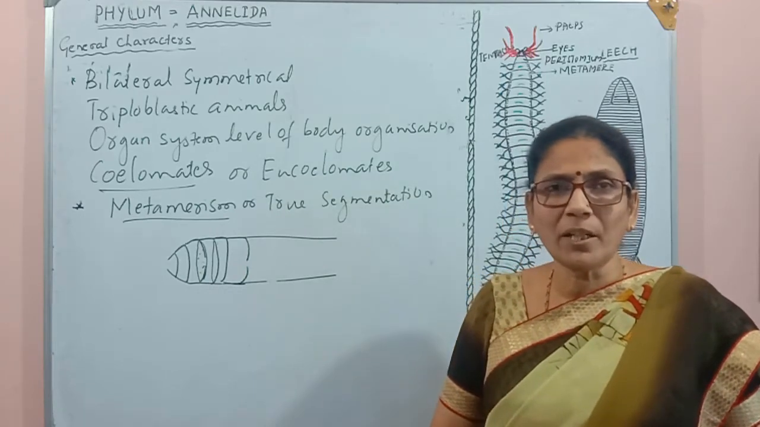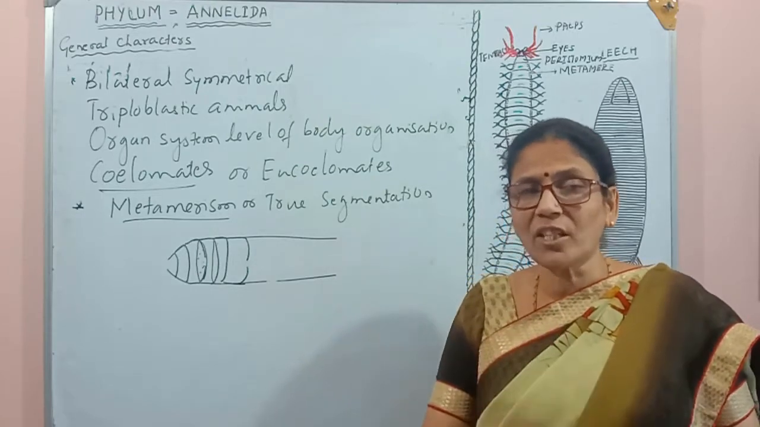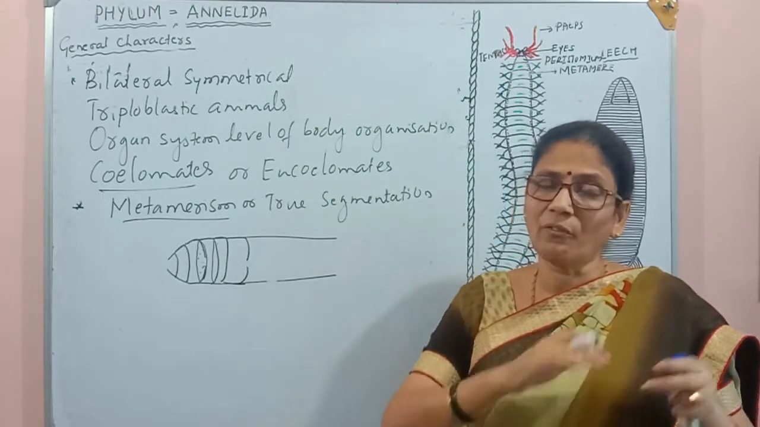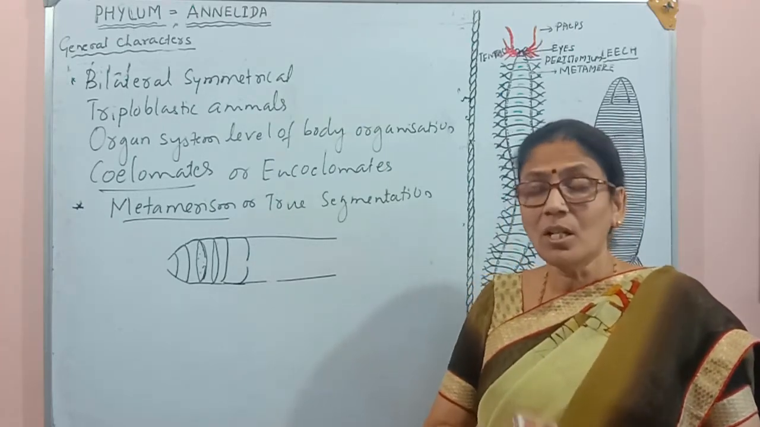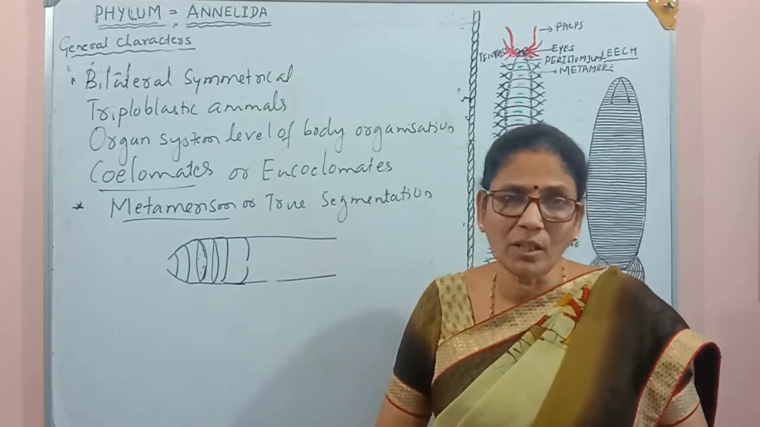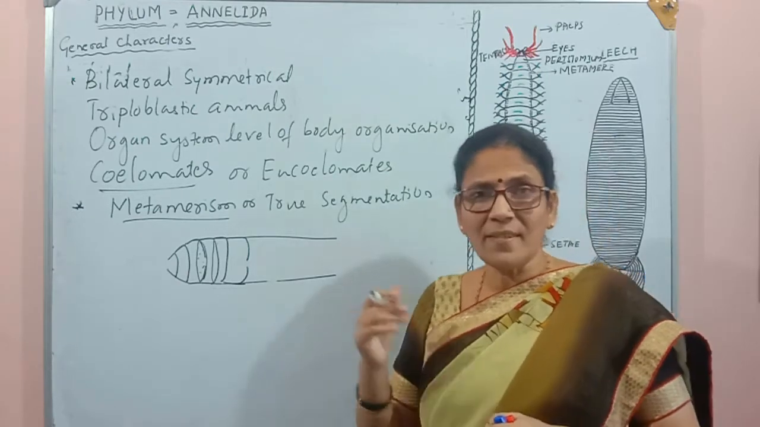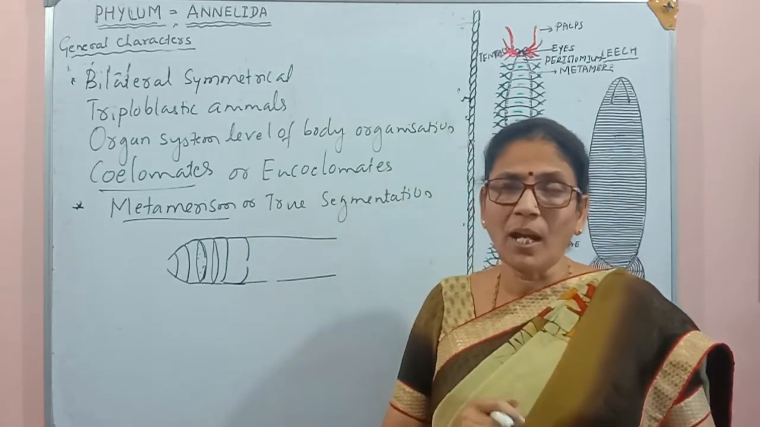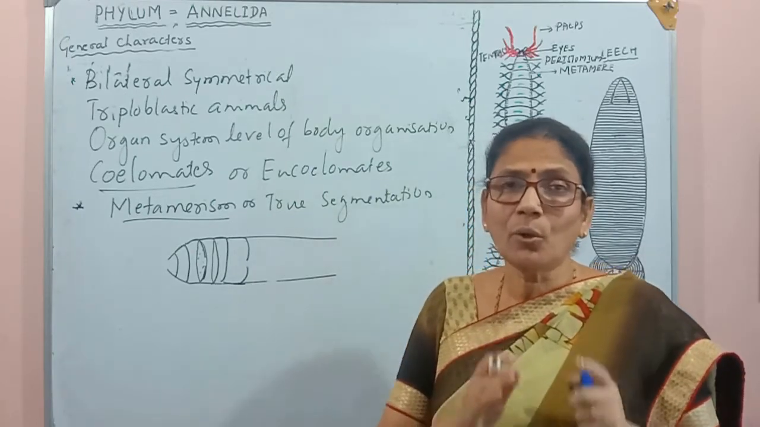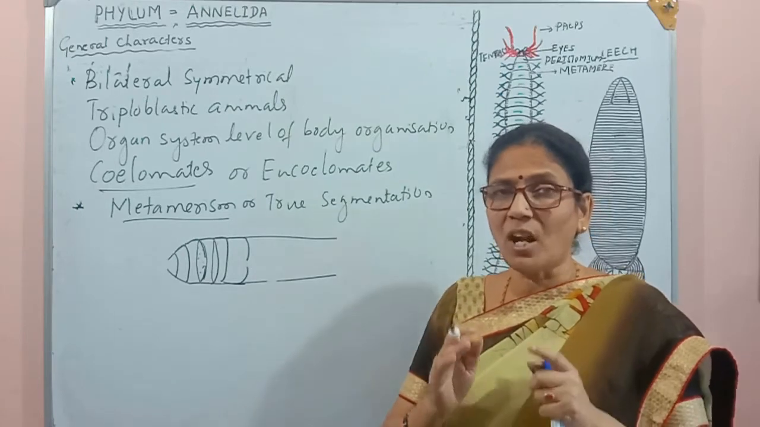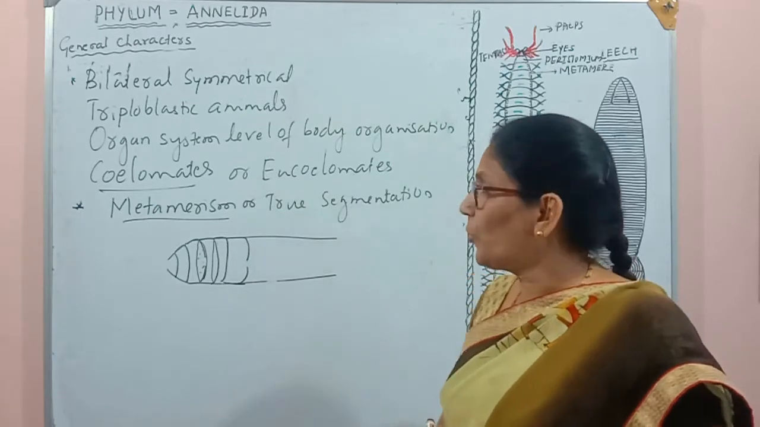Now why should we call it true segmentation? The true segmentation is the one we should observe in the embryonic stage also. The segmentation should start from the embryonic stage only. If the segmentation is there in the embryonic stage also, such segmentation is called true segmentation. We see true segmentation in three groups of organisms: Annelida, Arthropoda, and Chordates. So these three groups show true segmentation, meaning segmentation starts from their embryonic stage only.